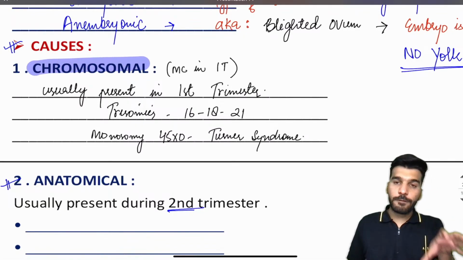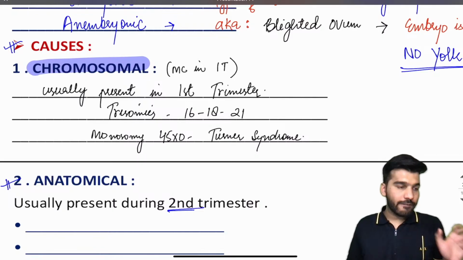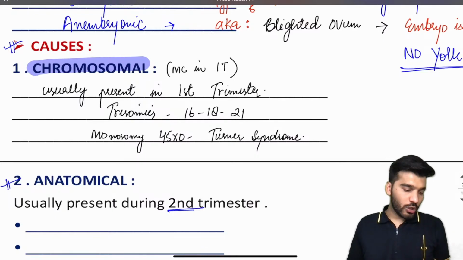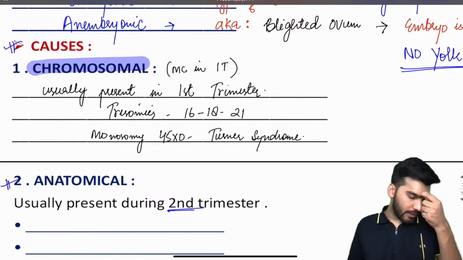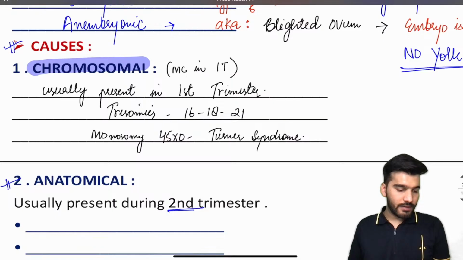Now, if we talk about the anatomical causes, you already know that. Tell me, all the female genital structures are developed from which duct?